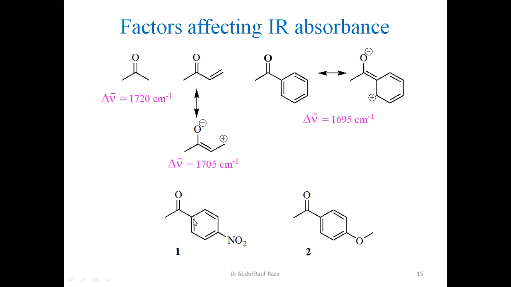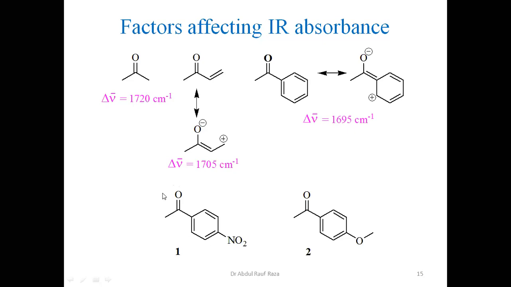So any group which makes a positive charge next to the carbonyl shall defacilitate the formation of this oxygen carbon single bond. So here the force constant shall be higher. So in this case, of the two molecules 1 and 2, one shall absorb theoretically at a higher value and this shall absorb at a theoretically lower value, and the same we observe. This absorbed at 1690 and this absorbed at 1715.